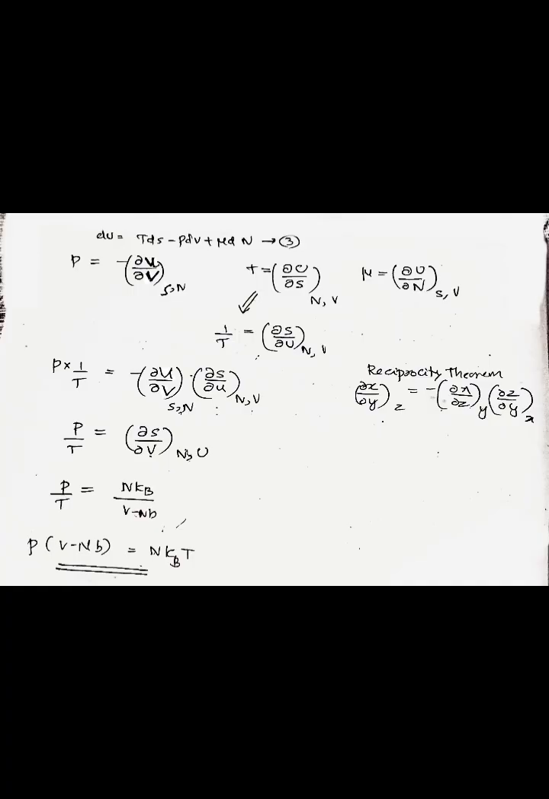So by reciprocity theorem we know that ∂x/∂y at constant z is equal to minus ∂x/∂z at constant y into ∂z/∂y at constant x. So we can write P/T is equal to ∂S/∂V at constant N and U. That is P/T is equal to nk_B/(V - nb). This is equal to P(V - nb) is equal to nk_BT. So this is the answer.